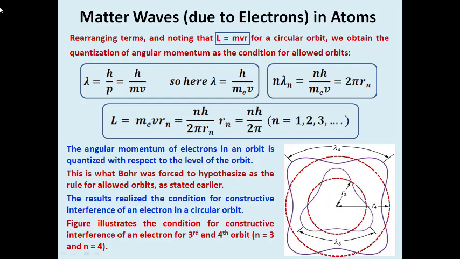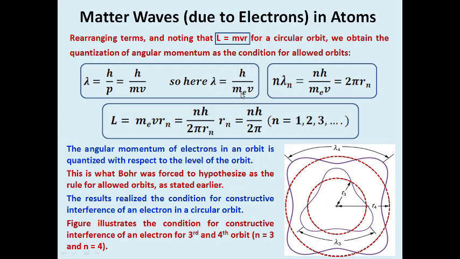We already know that if an electron is moving in an orbit as a wave, then it consists of matter waves. The wavelength of matter waves will be equal to h by p, or h by mv. This is de Broglie's derivation. We are trying to utilize it for the analysis of the angular momentum of the electrons in the orbit, and to confirm why we fix the position of the orbit, or how the orbits are allowed in a particular manner by Bohr. So lambda is equal to h by mv.